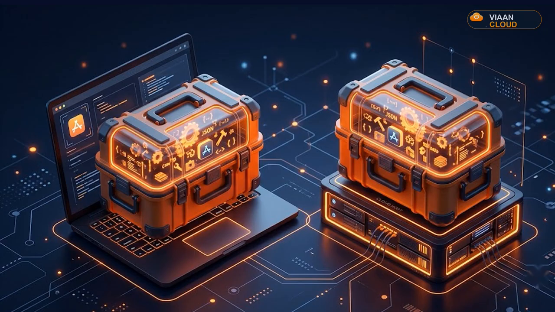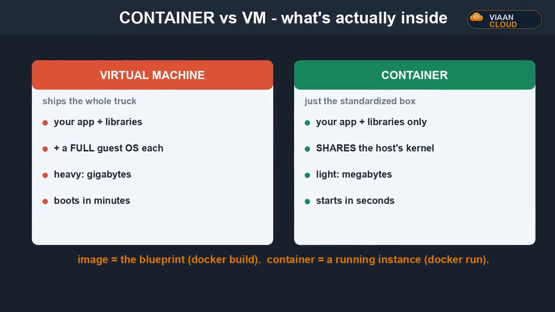A container fixes this. It is a sealed lunchbox that holds your app and everything it needs, the exact code, the exact tools, the exact versions. That sealed box runs the same way everywhere, your laptop, my laptop, the cloud. Docker is the tool that makes these boxes.